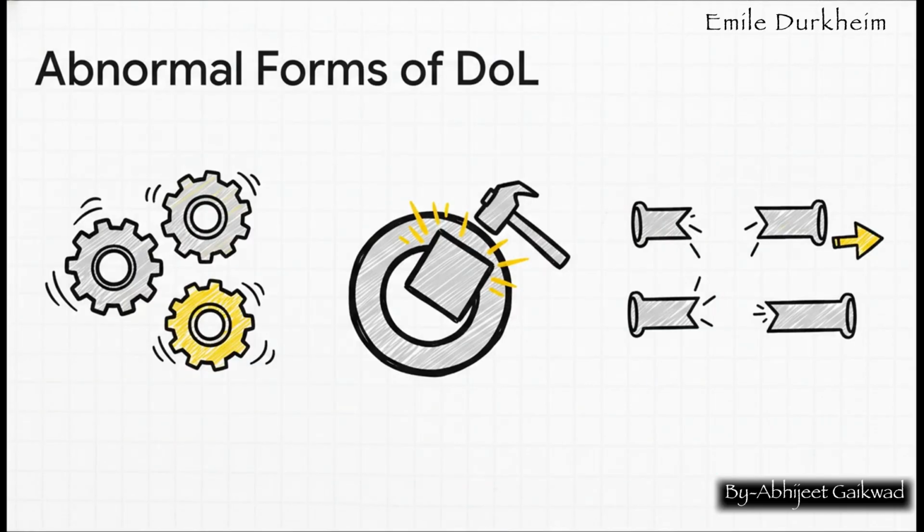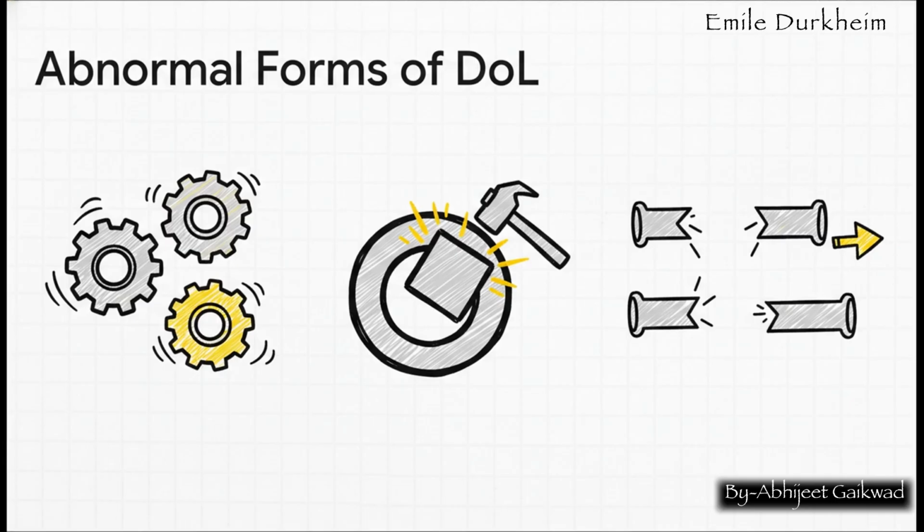But Durkheim wasn't just a blind optimist about modern society. He recognized that the division of labor could go wrong. It could become pathological. We've just talked about the anomic form, which is a lack of regulation, but he also identified the forced division of labor. This is when people are pushed into jobs not based on their talent, but because of their birth or wealth, so it's about inequality. These abnormal forms for him explained a lot of the conflict and turmoil he saw in the industrial societies of his time.